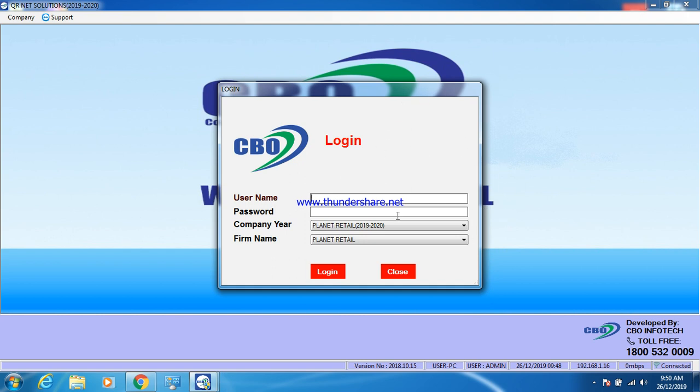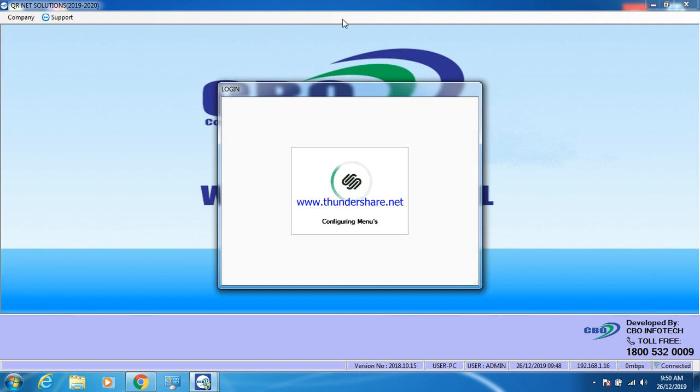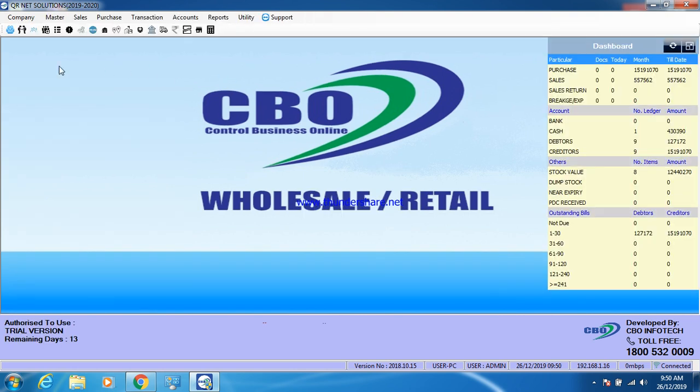First of all, you can see here on the desktop a login page. Here you can make multiple companies, and you can feed multiple data in this software. Now I mention here the username and password, then login. Here you can see on the right-hand side the dashboard.